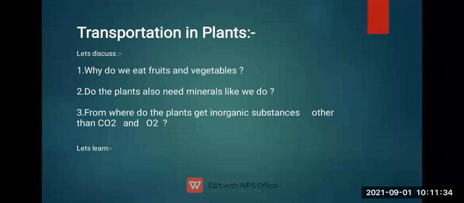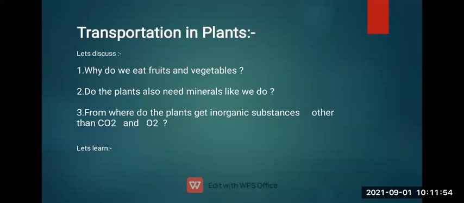What will happen over there? They get digested, and then we get the nutrients via the blood to our whole body. We are getting vitamins and minerals through these fruits and vegetables, which are very much required by our body.